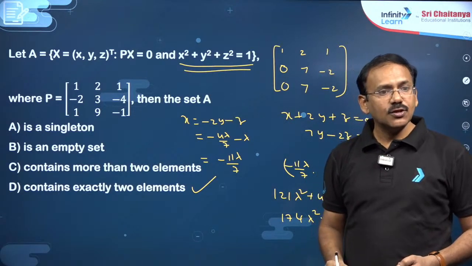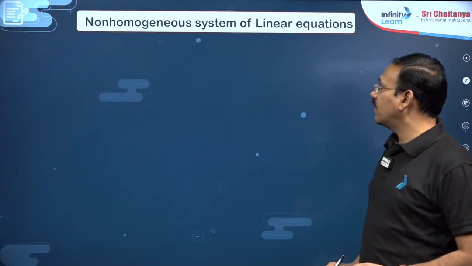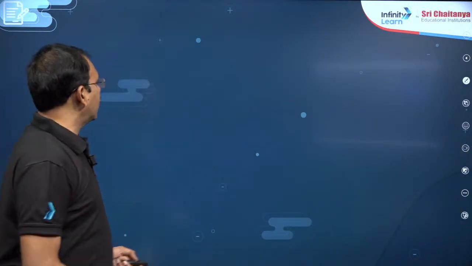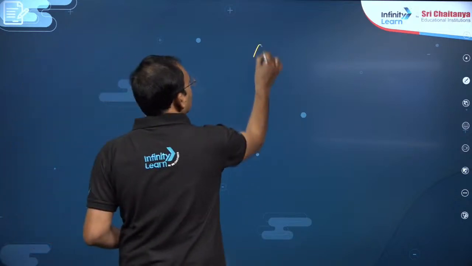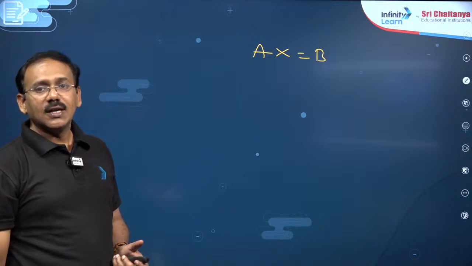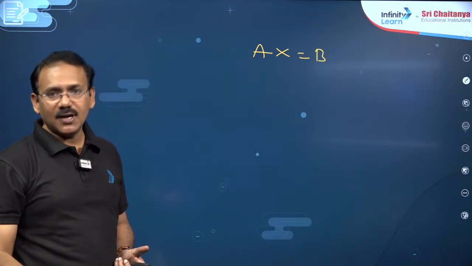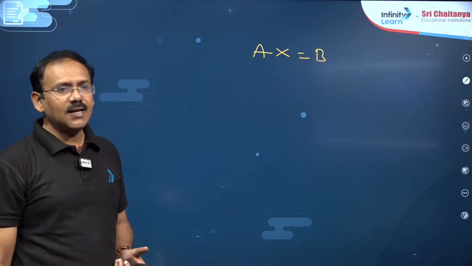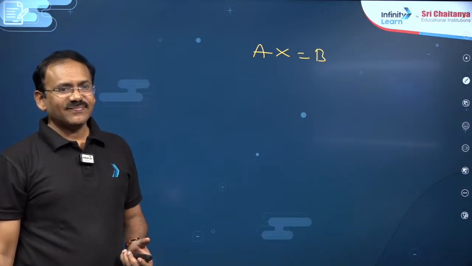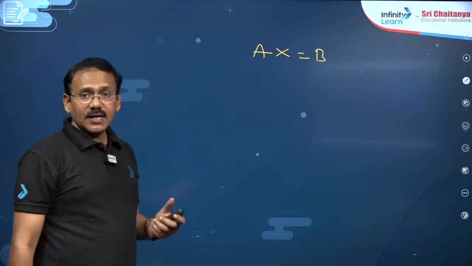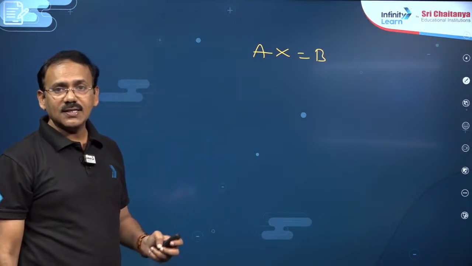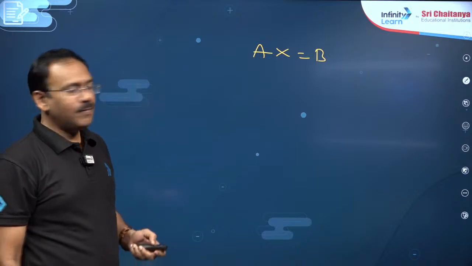Okay, dear students. So this is all about homogeneous system of equations. And finally, dear students, non-homogeneous system of equations. Suppose, my dear friends, Ax is equal to B is given, there are many methods to solve this, like Cramer's method, matrix inversion method, adjoint method, rank method. Here generally I will be following the rank method.